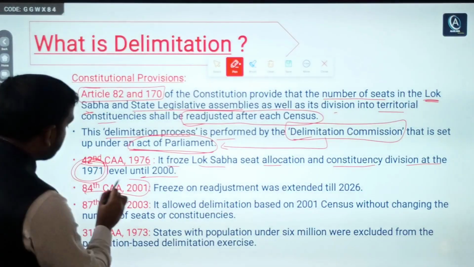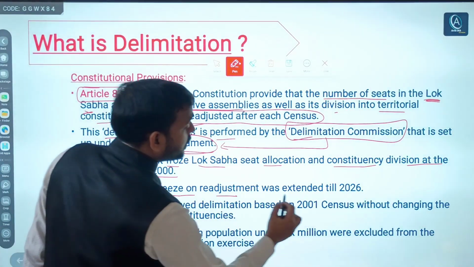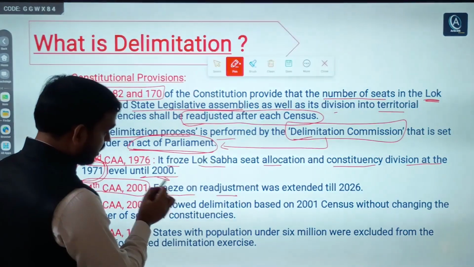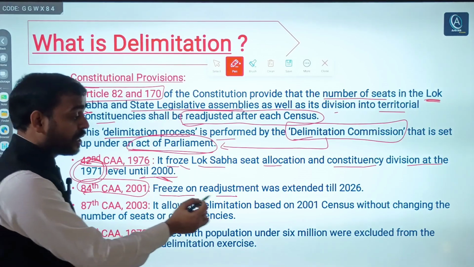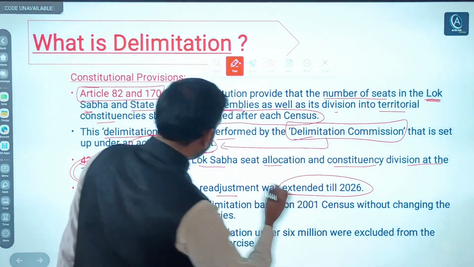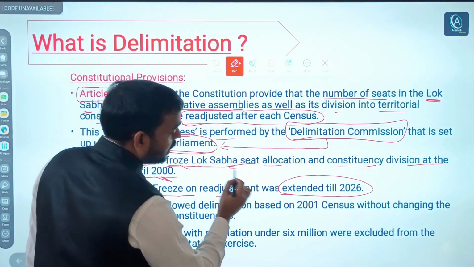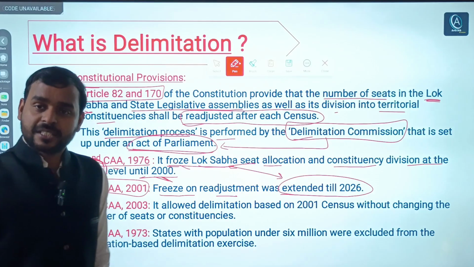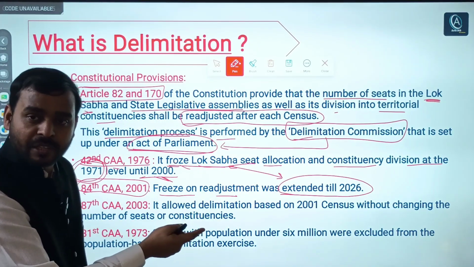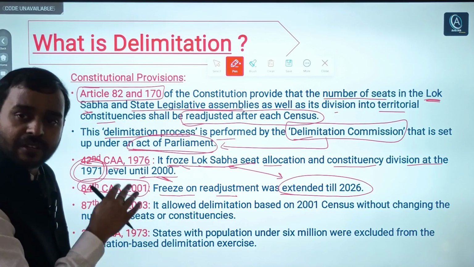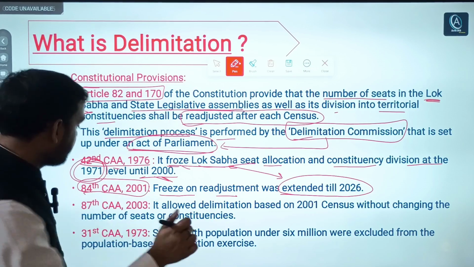Then the 84th Constitutional Amendment Act 2001 extended the same freeze on readjustment till 2026, almost 25 years. No seats were increased in the Lok Sabha or elsewhere.